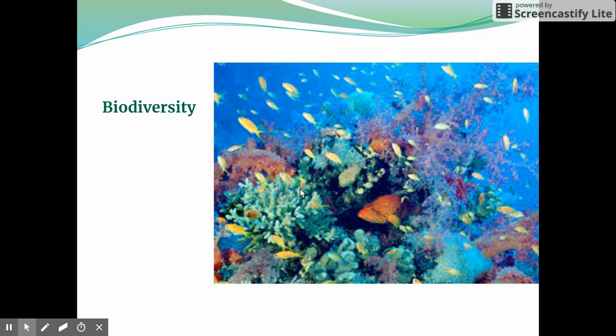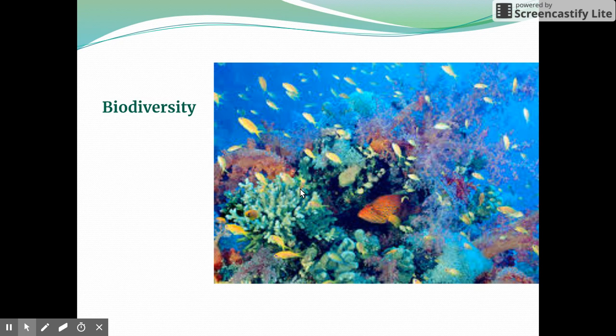And we're really starting to realize that biodiversity is a huge key to just how healthy an environment is, how healthy an ecosystem is. If you have lots of different organisms living in an area, you have lots of different competition, you really start to see just how healthy that ecosystem is.